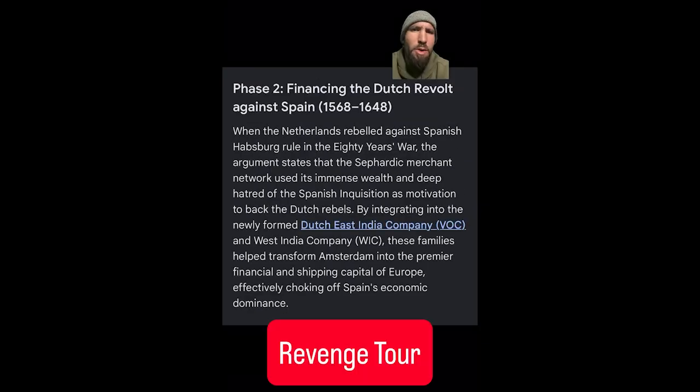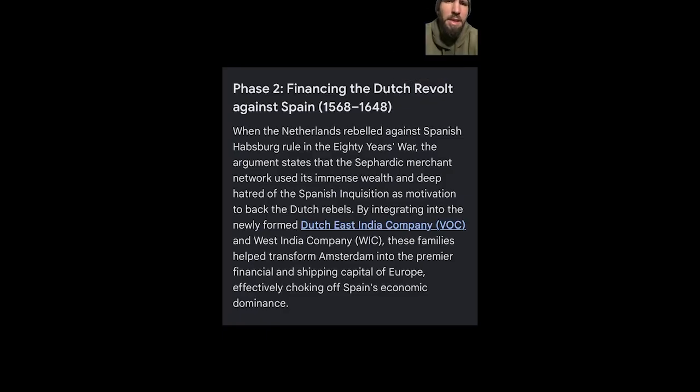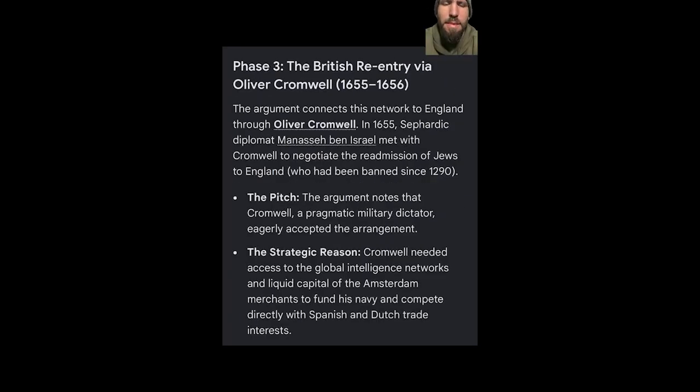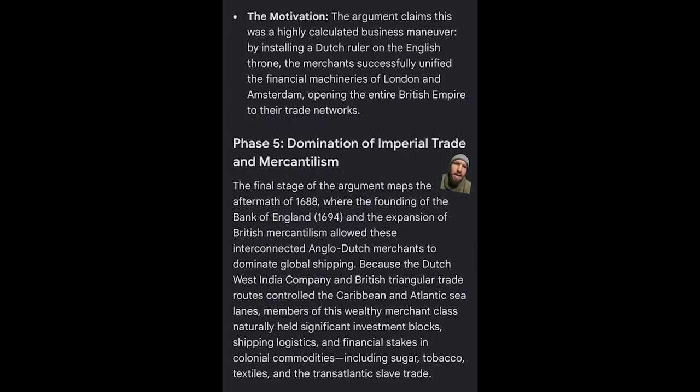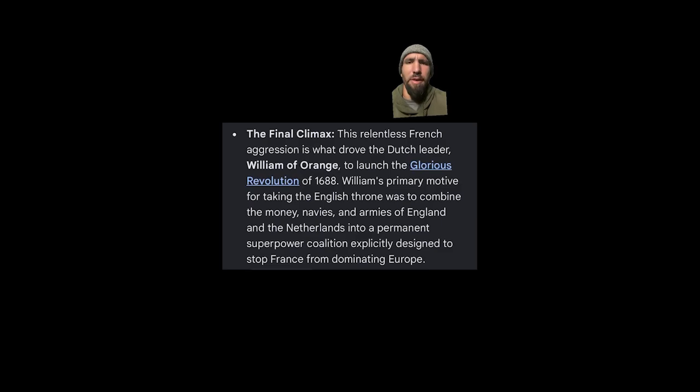The Netherlands were controlled by Spain, and these Sephardics funded a revolution against Spain. This made Amsterdam the premier financial center of Europe. They lobbied Cromwell, who had just pushed out the swarthy King Charles bloodline, so they could expand into the UK. This leads to the installment of a Dutch ruler over the UK, William of Orange. They then found the Bank of England and dominate world trade and finance. But this was all done to unseat France because it was the intellectual and cultural center of Europe.